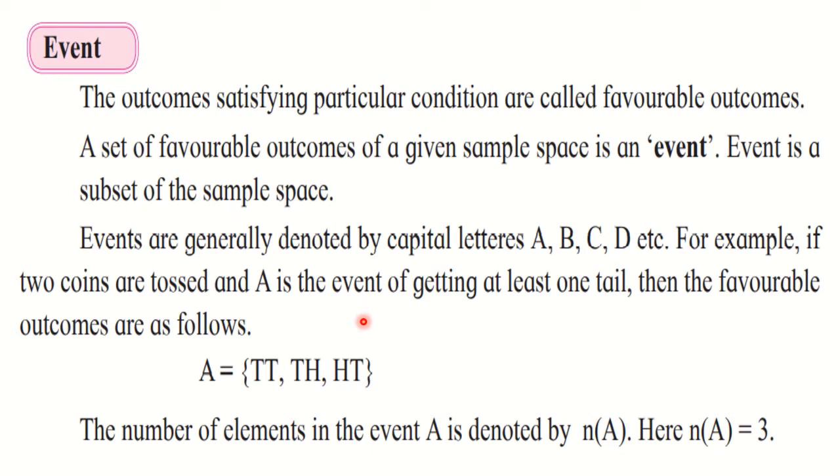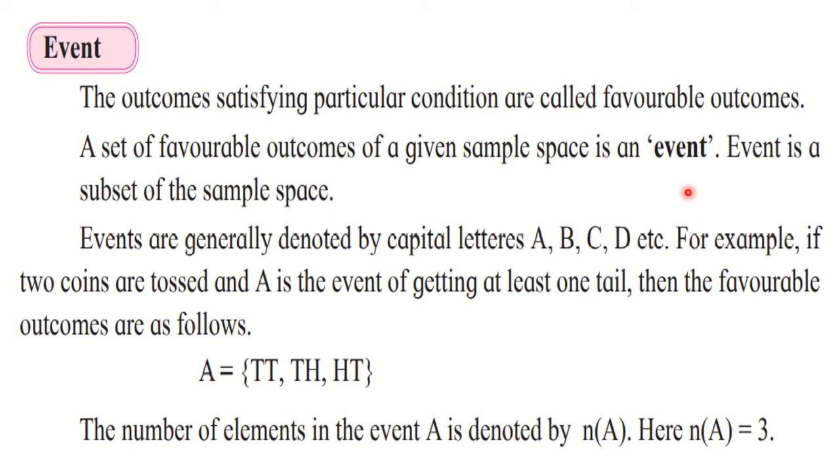Previously we have seen the random experiment. A random experiment is an experiment where we know all the outcomes in advance, but we cannot predict a certain outcome. That is called a random experiment. When the outcomes satisfy a particular condition, they are called favorable outcomes. And a set of favorable outcomes of a given sample space is called an event.